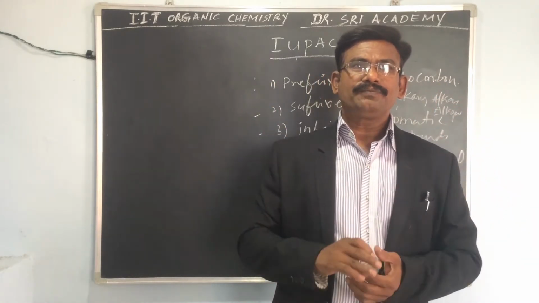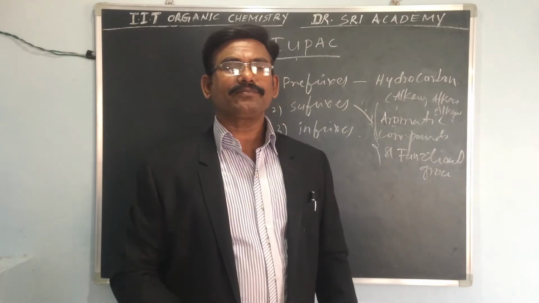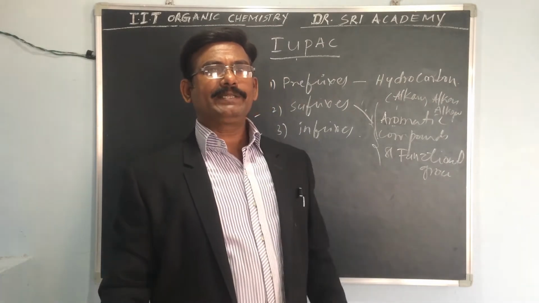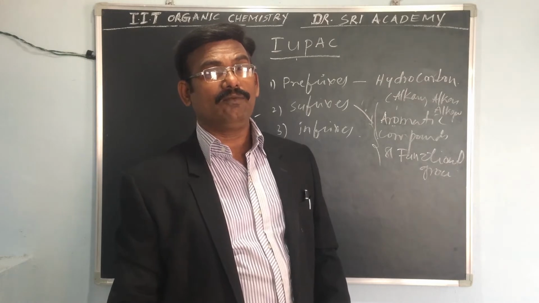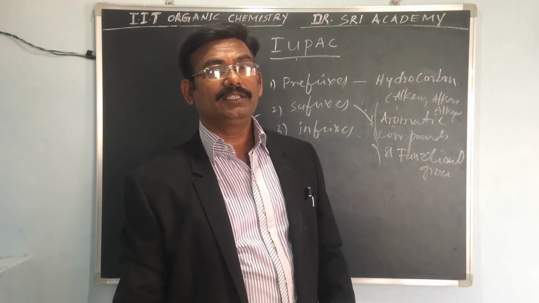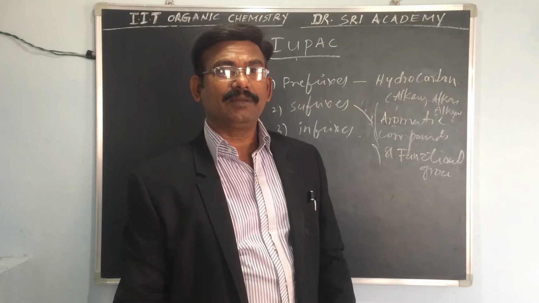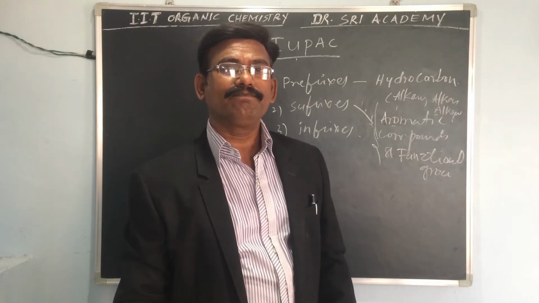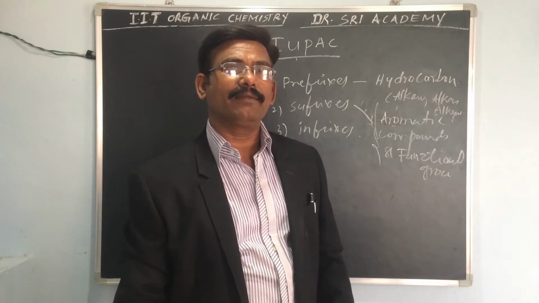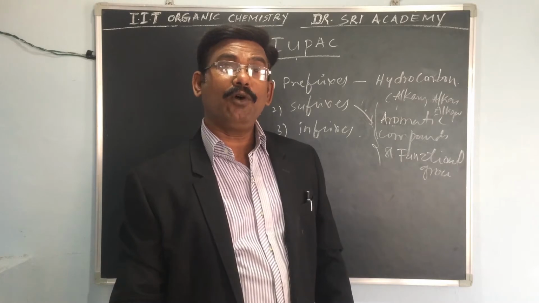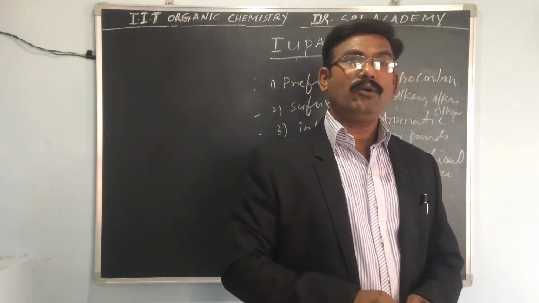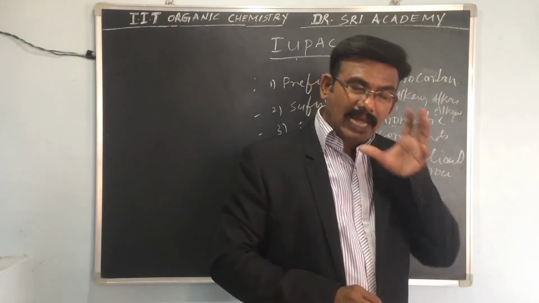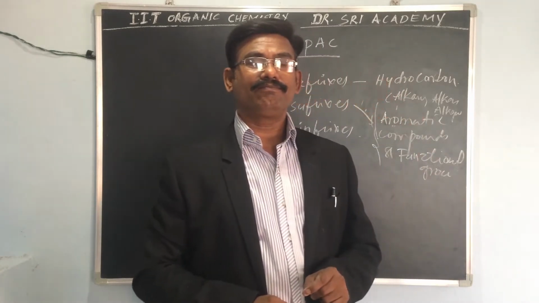Okay, clear now? So now see the steps for naming organic compounds. The steps are important. Before discussing the naming, you should remember some data that is important.